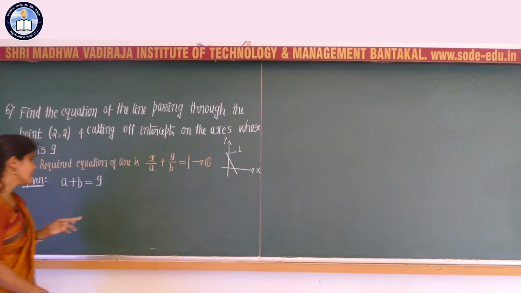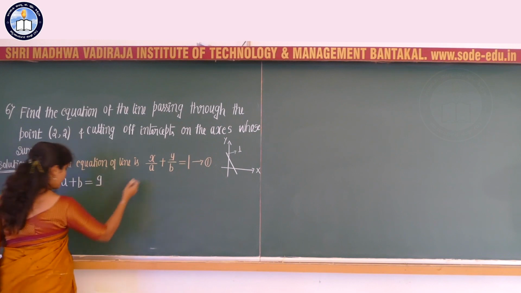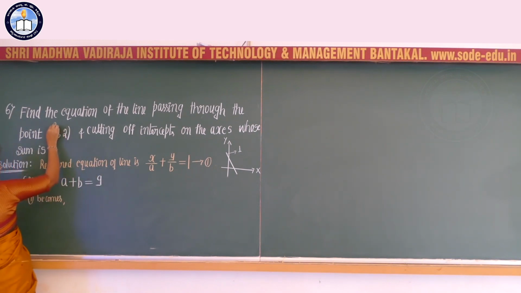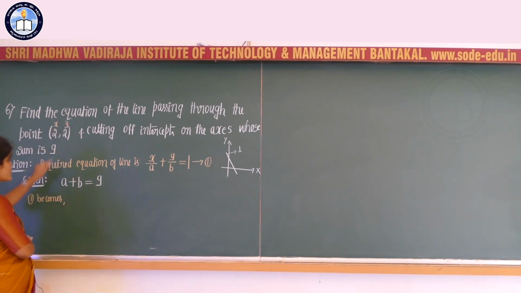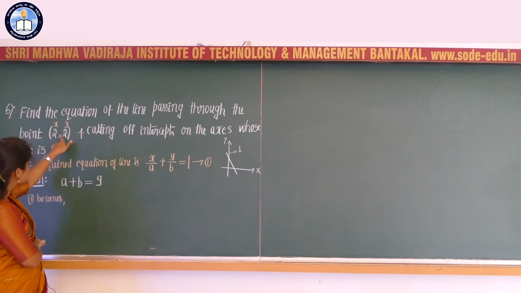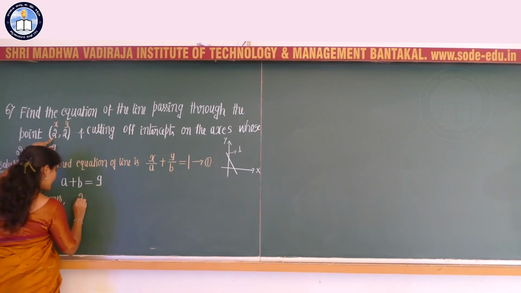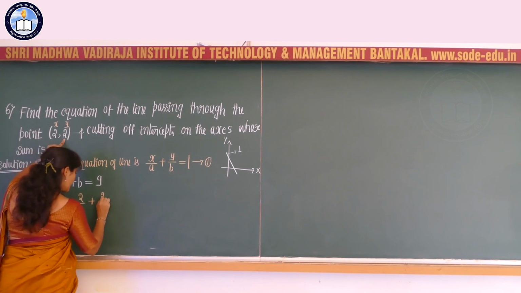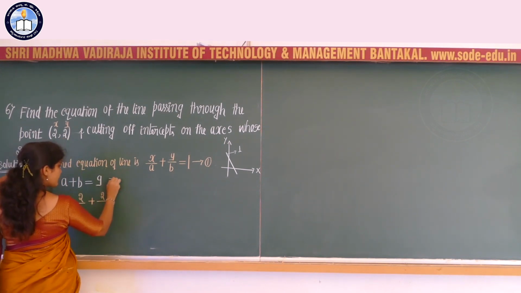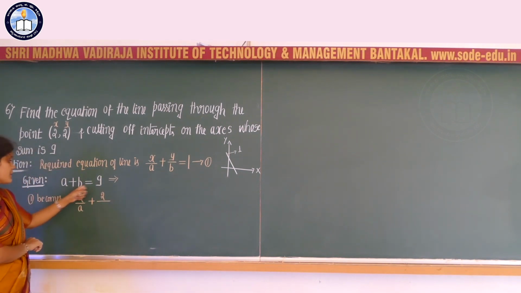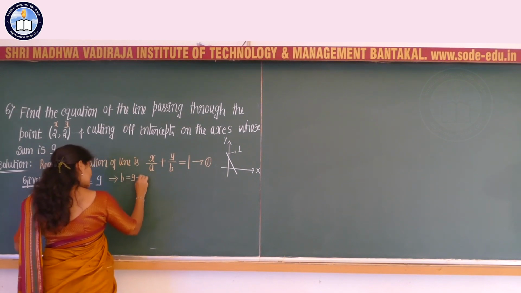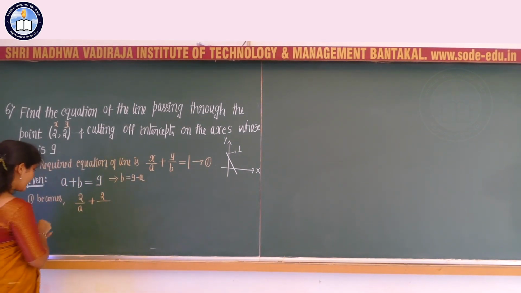So I can write equation 1 as follows. Since equation 1 passes through (2, 2), x is replaced by 2 divided by A plus y value is 2 divided by B. From A plus B equal to 9, I can write B is equal to 9 minus A, correct?